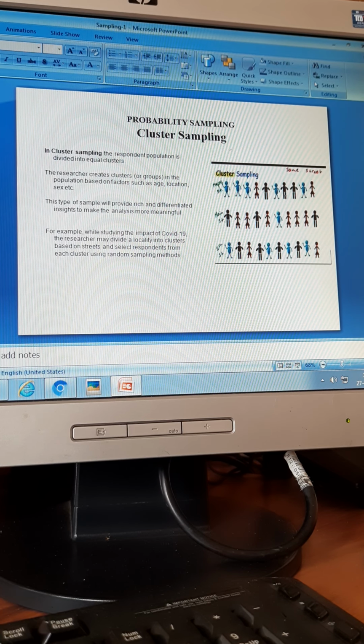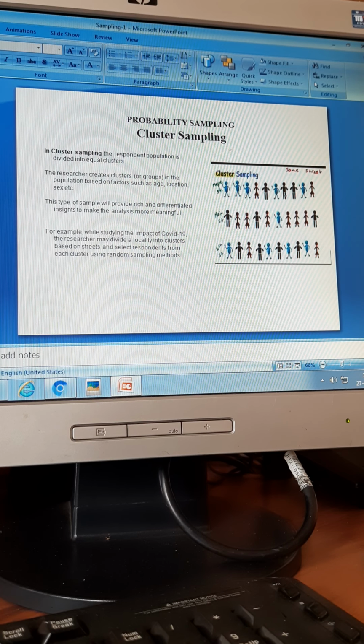That choosing 50 from each cluster, again, if you have the entire list, then it is different. How will you know all the populations living in pin code 32, 35, 38, right? So you can just choose the clusters. After that, you have to choose only convenience method from each cluster. So I have all the pin codes, Bangalore 1, 2, 3, 4. I have got 1 to 100 Bangalore pin code numbers. From each of the pin code number, how am I choosing? I will go to one big apartment and choose 100 people from there.